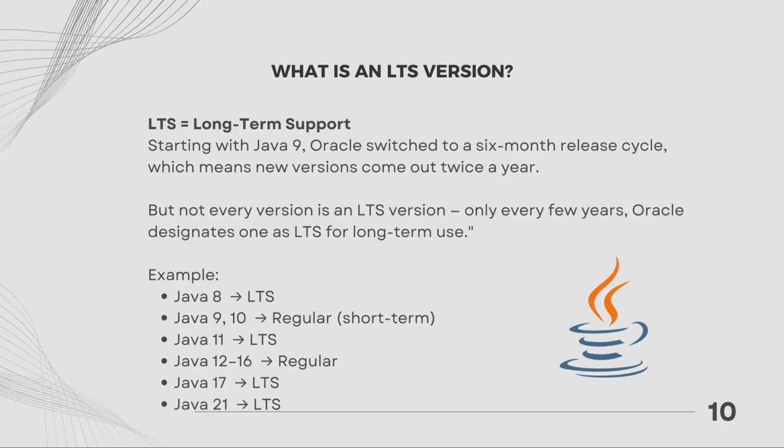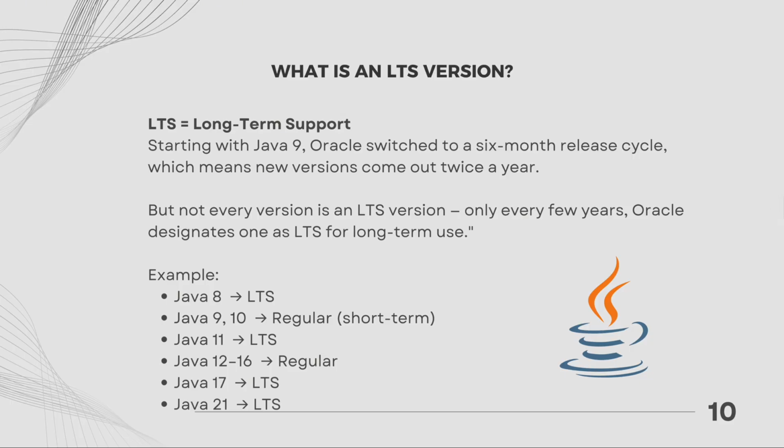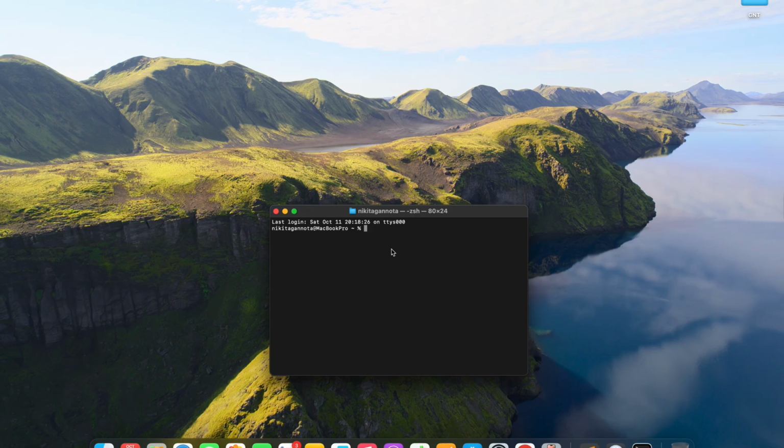How to check your Java version? You can always check which version you currently have by running this command in your terminal. For Mac users, go to the search bar and type terminal. In terminal, just provide this command: java -version, hit enter, and as you can see, my system says the operation couldn't be completed, unable to locate Java runtime. It means Java is not installed in my computer right now.